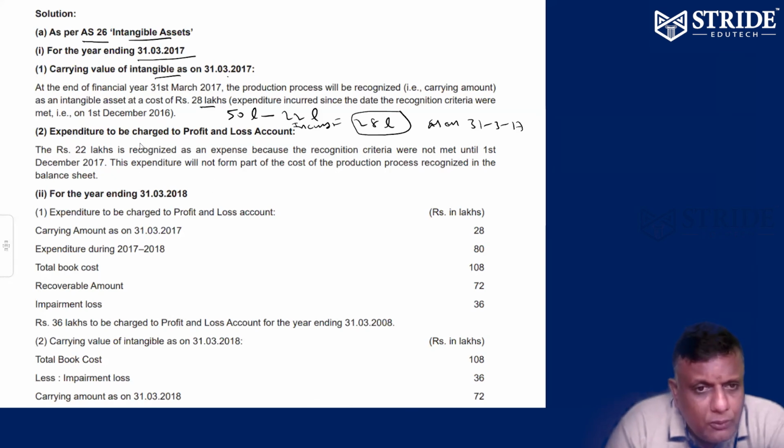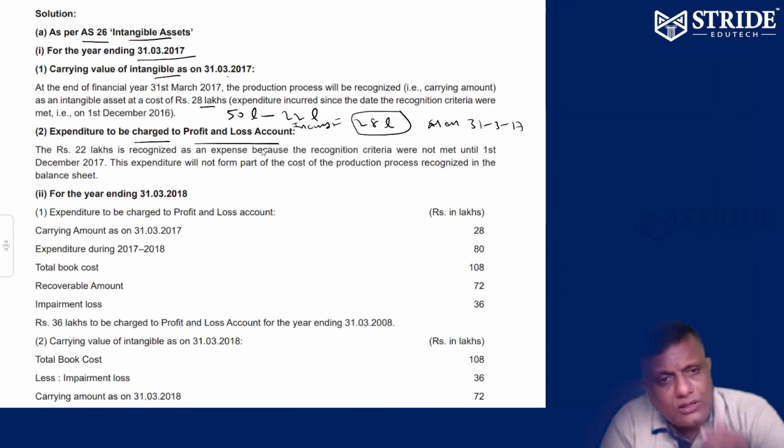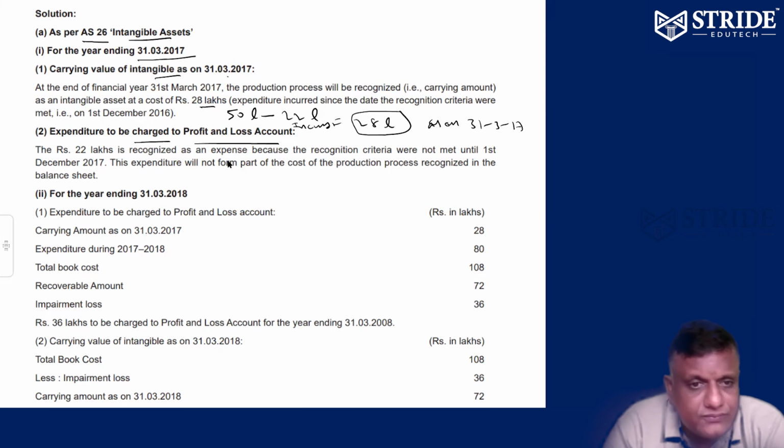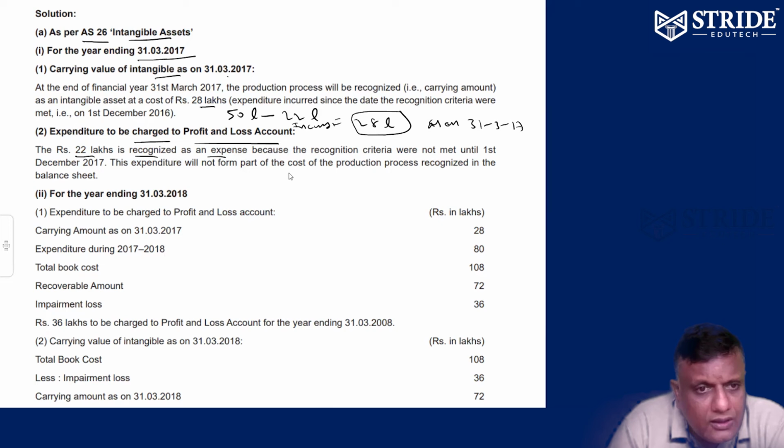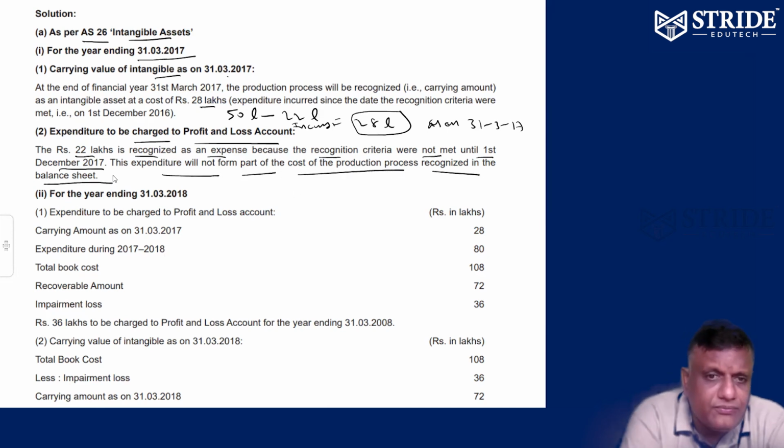Number 2. How much expenditure is to be charged to the profit and loss account? Second question. So far 22 lakhs is recognized as an expense. All 22 lakhs is recognized as expense because the recognition criteria were not met until 1st December. That expenditure will not form part of the cost of the production process recognized in the balance sheet.